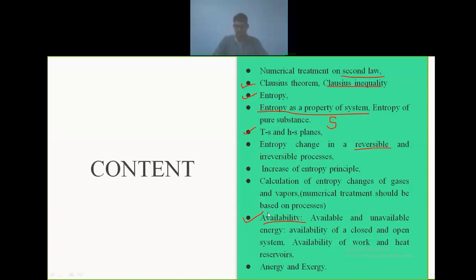We are going to see availability as well as unavailable energy concept, and after that energy and exergy concept, which is based on the second law of thermodynamics. This content we are going to cover in the first chapter. Before that, we are going to cover the basic concepts which you already learned in the first year.